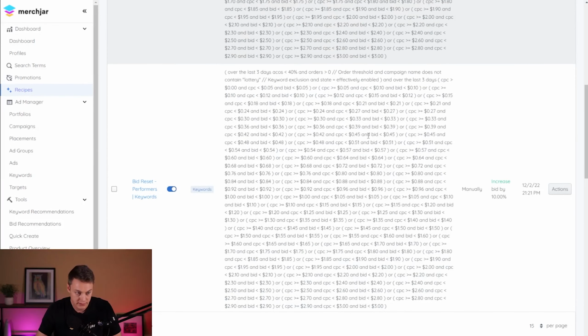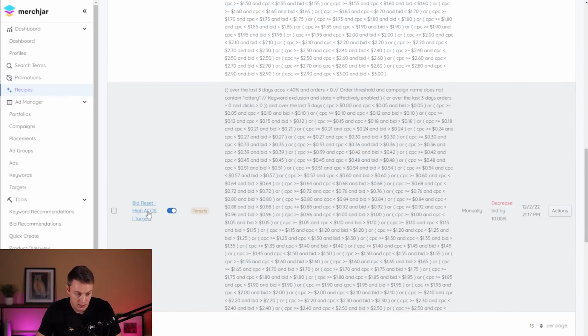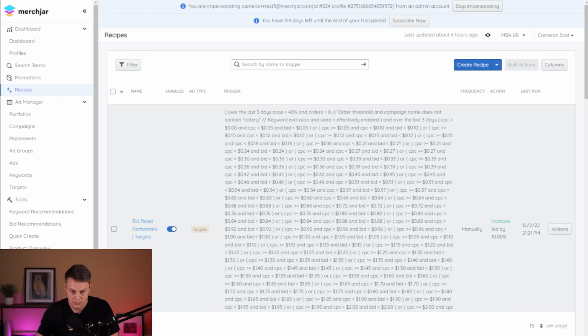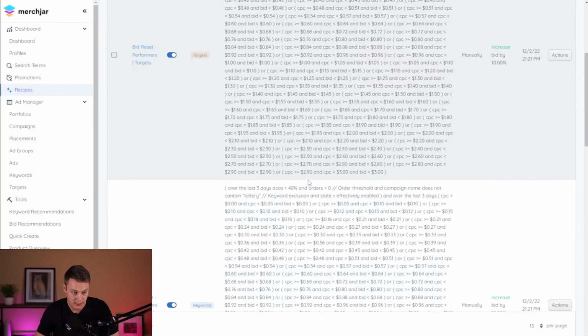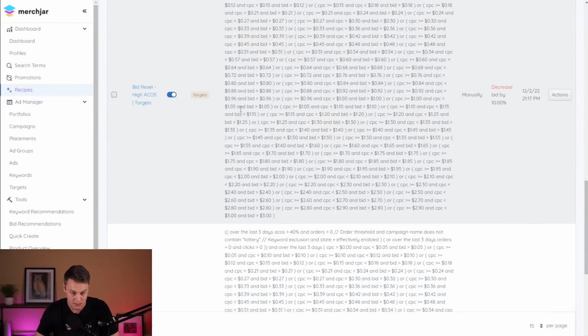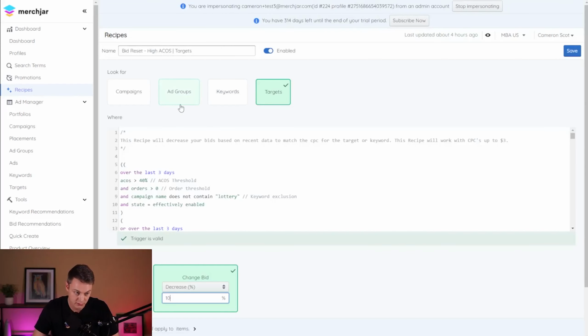So next we're going to move to our high ACOS. This is going to bring the bid for anything above the CPC down to it. We're going to go back into the settings and change our recipe to always round down just to make things a little bit smoother, and then head back to recipes and run our high ACOS. But first, let's jump inside and take a look.